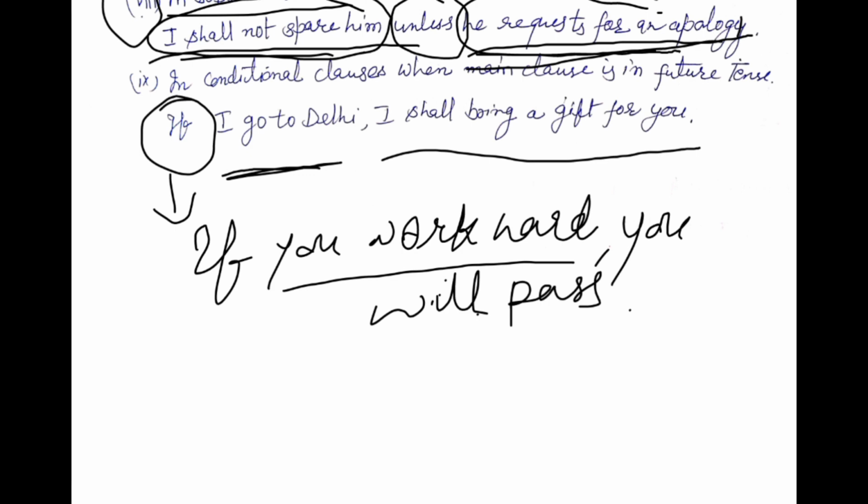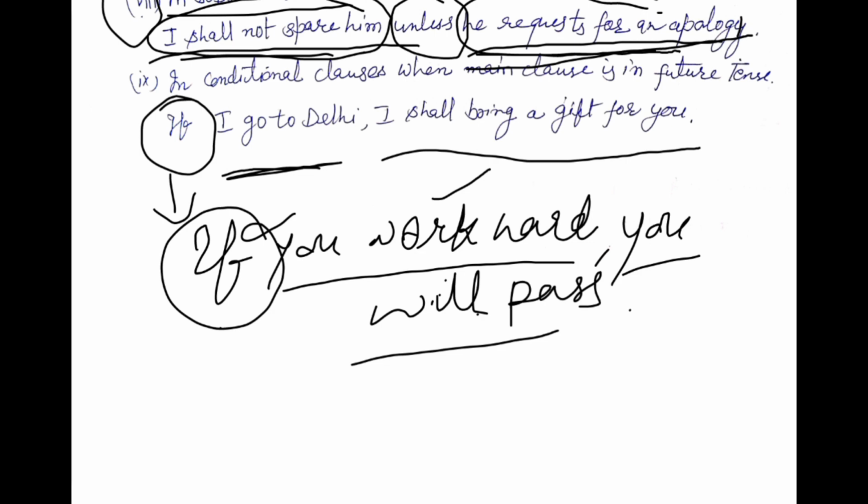How can we understand there is a condition? Because the subordinating conjunction if is used. So when the subordinating conjunction if is used in your subordinating clause, then you have to use here simple present tense, and in the main clause there is a use of future tense. You should mind one thing in your knowledge: whenever a sentence starts with if, then you have to use simple present tense, and in the next part, that is the main clause, you have to use future tense.